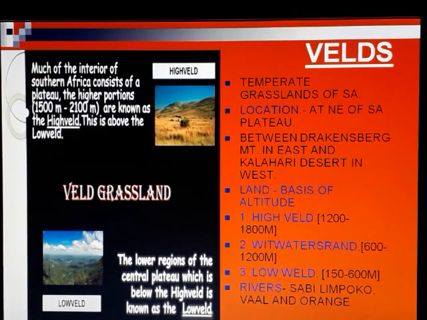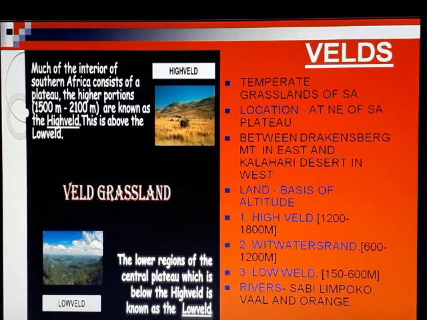On the basis of altitude, the land out here is divided into three. We have already discussed, but there is another one. Okay, we are coming to that one, the Witwatersrand, which is 600 to 1200 meters. According to height, the high Veld is 1200 to 1800.